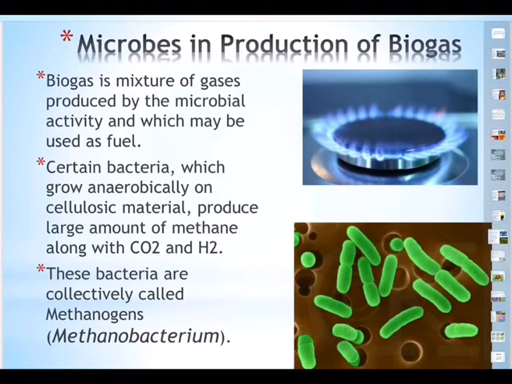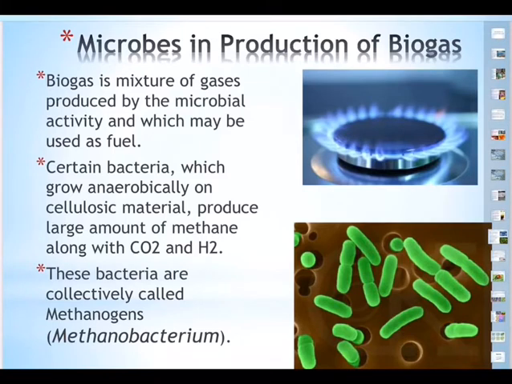The most important microbes involved in the production of biogas are methanogenic bacteria, they are called archaebacteria, and Bacillus, etc. The energy released from biogas depends upon the proportion of methane present in it.